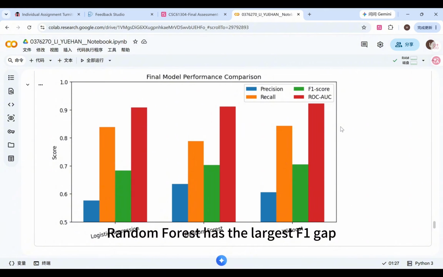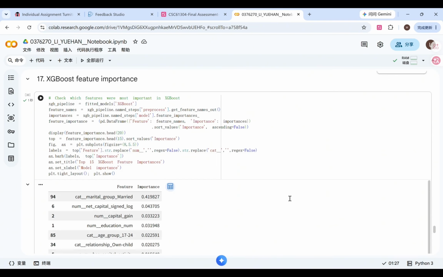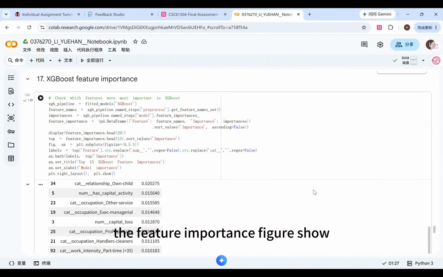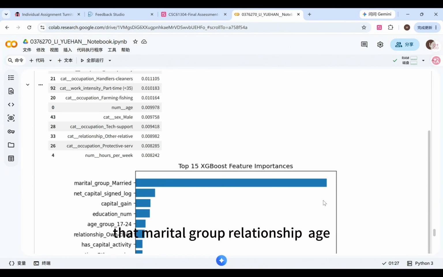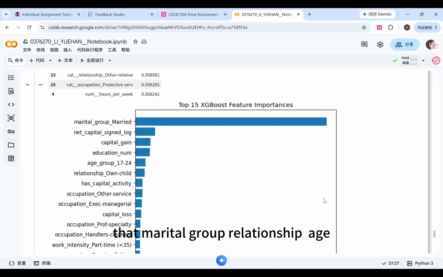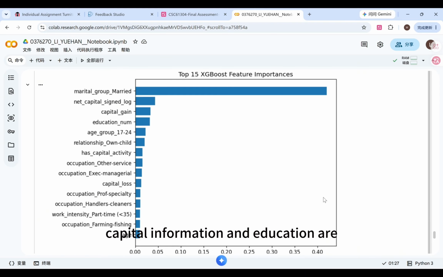This table compares the training and test performance. Random forest has the largest F1 gap, indicating more overfitting. Logistic regression has the smallest gap, but lower test performance. XGBoost provides a better balance between predictive performance and generalization. The feature importance shows that marital group, relationship, age, capital information, and education are important to the XGBoost model.